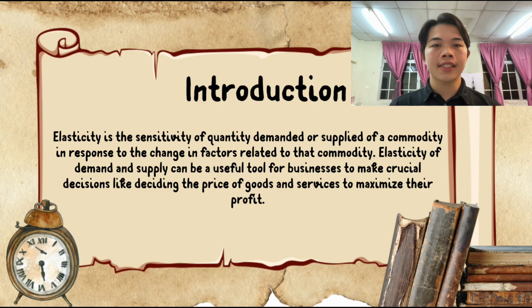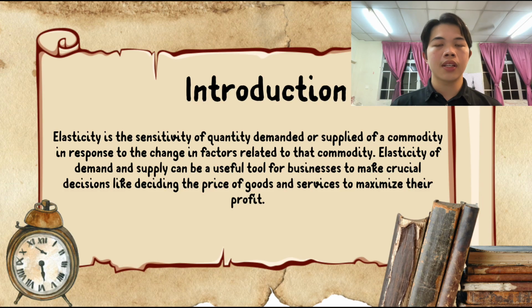So today we are going to discuss one of the topics in ECO 1043, which is chapter 3, elasticity. First and foremost, elasticity is the sensitivity of quantity demanded or supplied of a commodity in response to the change in factors related to that commodity. Elasticity of demand and supply can be a useful tool for business to make crucial decisions like deciding the price of goods and services to maximize their profit.